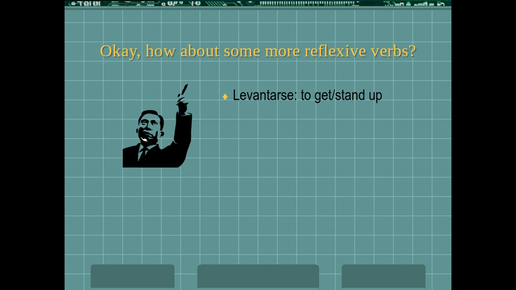All right, so these are some reflexive verbs that I believe are on your vocab list. Levantarse means to get up, like to get up in the morning would be yo me levanto, I get up. It can also be to stand up. So you may have remembered Miss Economy if she wanted you to move around the classroom saying levántense, that means get up.